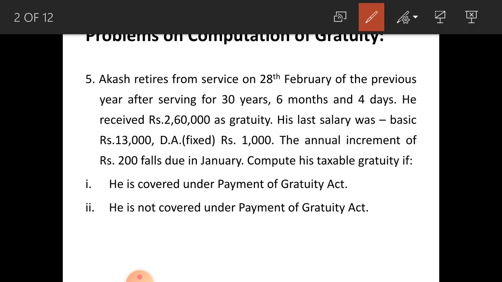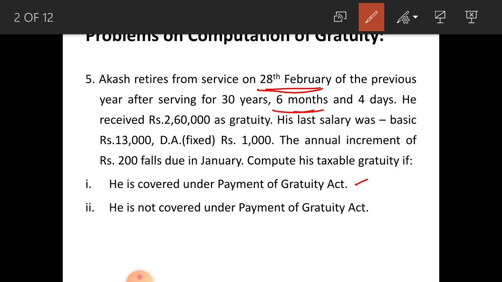Akash retires from service on 28th February of the previous year. Note down this date and month, 28th February, after serving for 30 years, 6 months and 4 days. For covered under Payment of Gratuity Act, you have to round off this months into one full year because it is more than 6 months, that is 6 months 4 days.